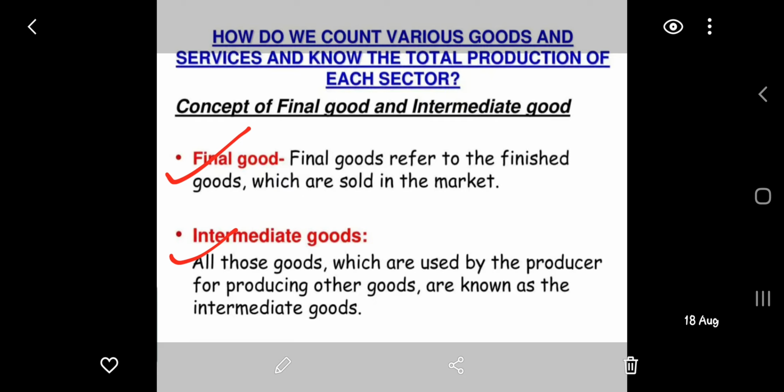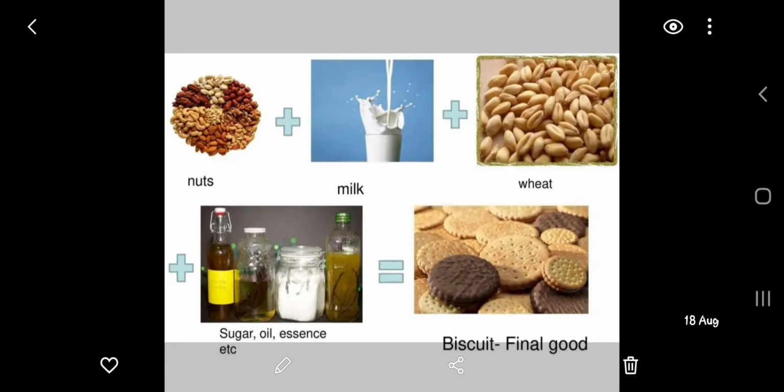We can see it with one more example. Here, if you look at the slide, you can find some nuts, milk, wheat, sugar, oil, and some essence. They are all put together, and then the outcome or result is a biscuit. And here the biscuit is a final good.